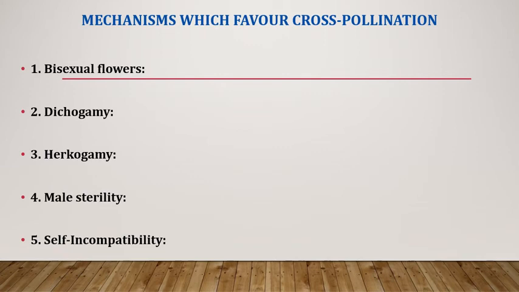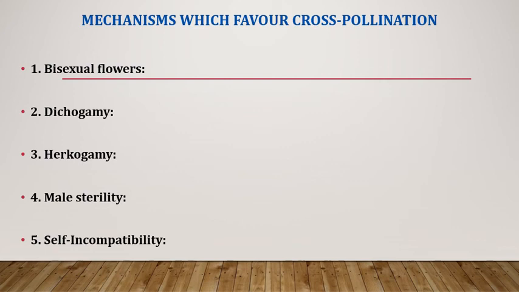Male sterility is defined as the absence or non-function of pollen grains in plants, or the incapability of a plant to produce or release functional pollen grains, and this mechanism promotes cross-pollination. Example cotton, bajra, etc. And the last one is self-incompatibility.